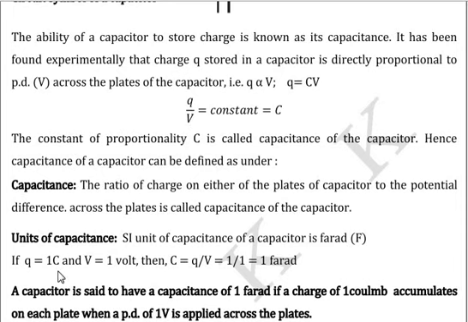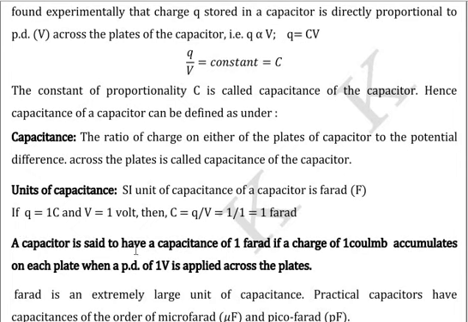So, the capacitance of a capacitor is said to be 1 farad if 1 coulomb of charge is stored on either of the plates of the capacitor when a potential difference of 1 volt is applied between the plates of the capacitor. See, a capacitor is said to have a capacitance of 1 farad if a charge of 1 coulomb accumulates on each plate when a potential difference of 1 volt is applied across the plates of the capacitor.